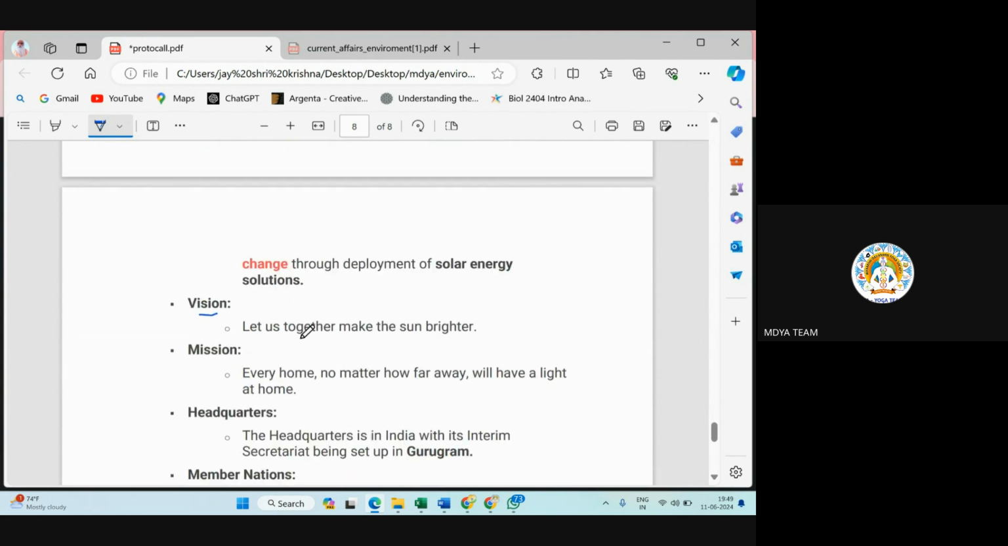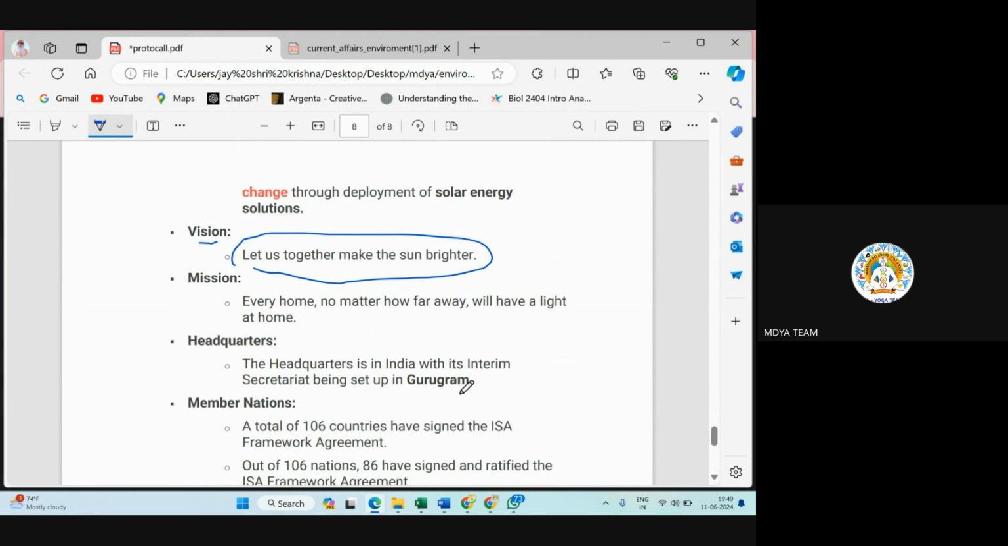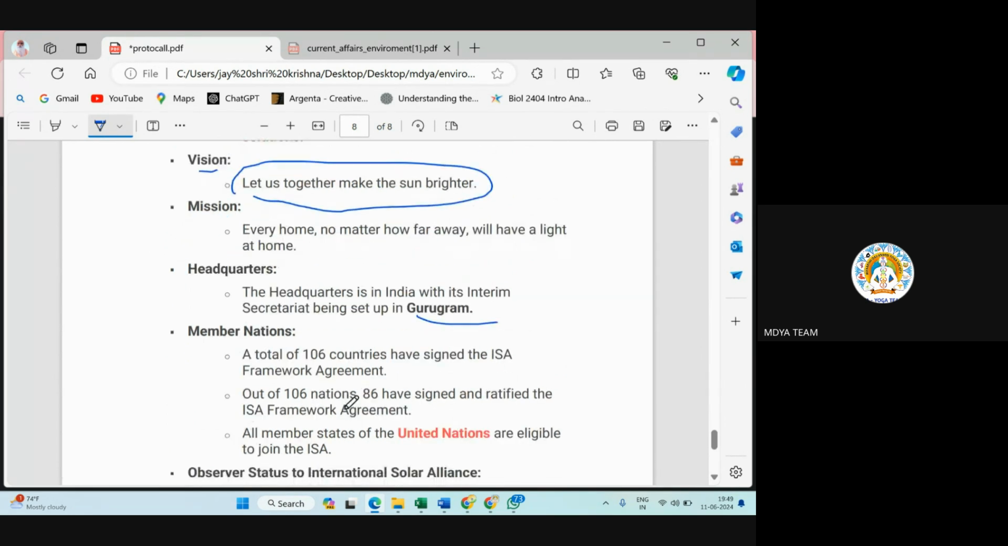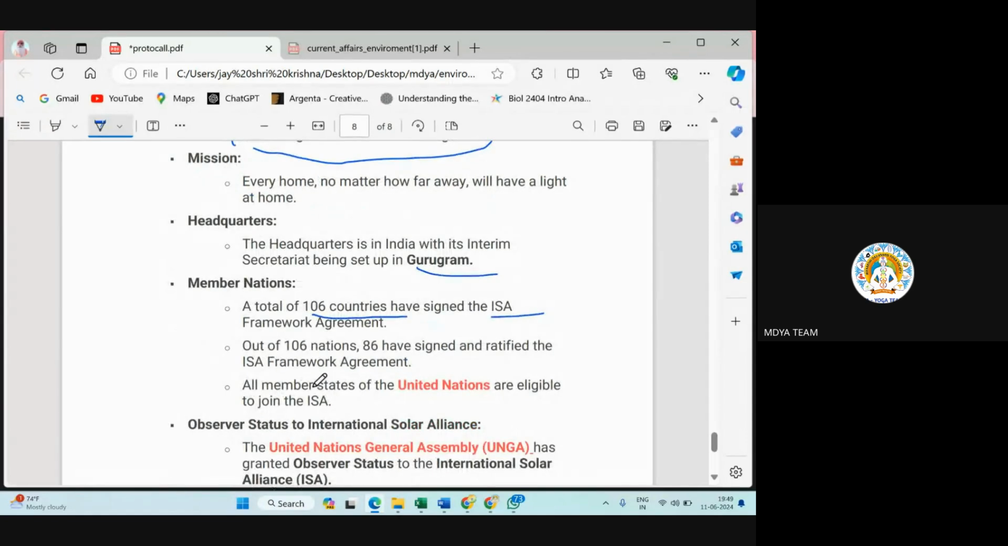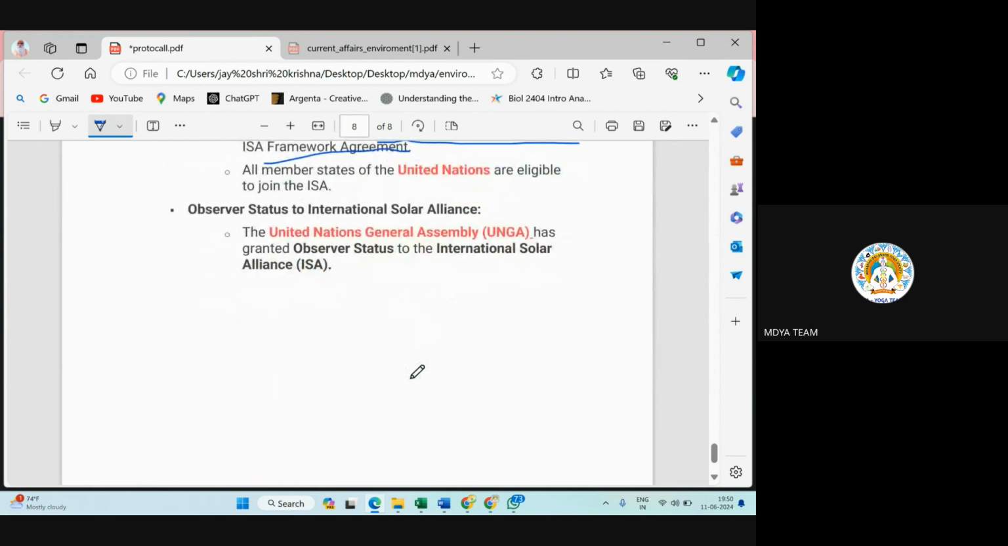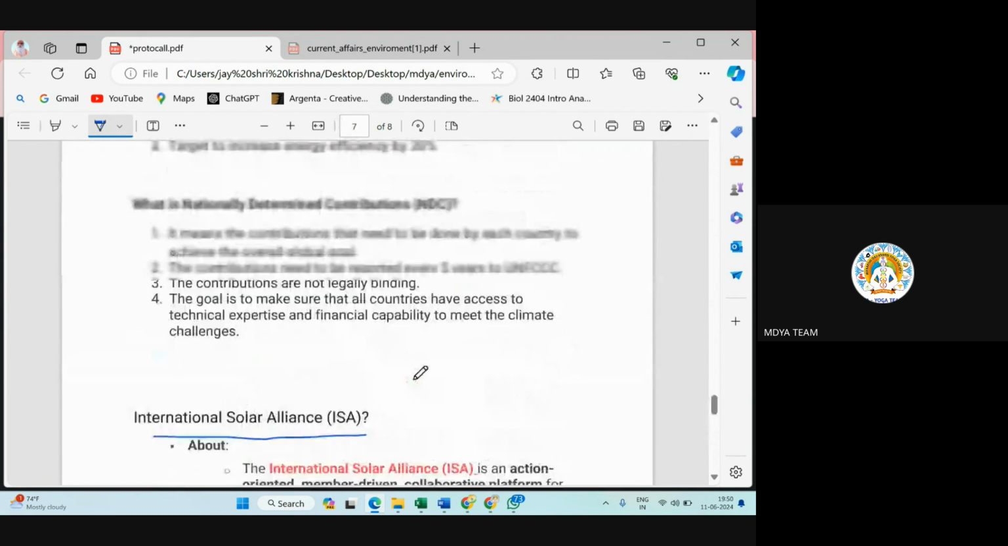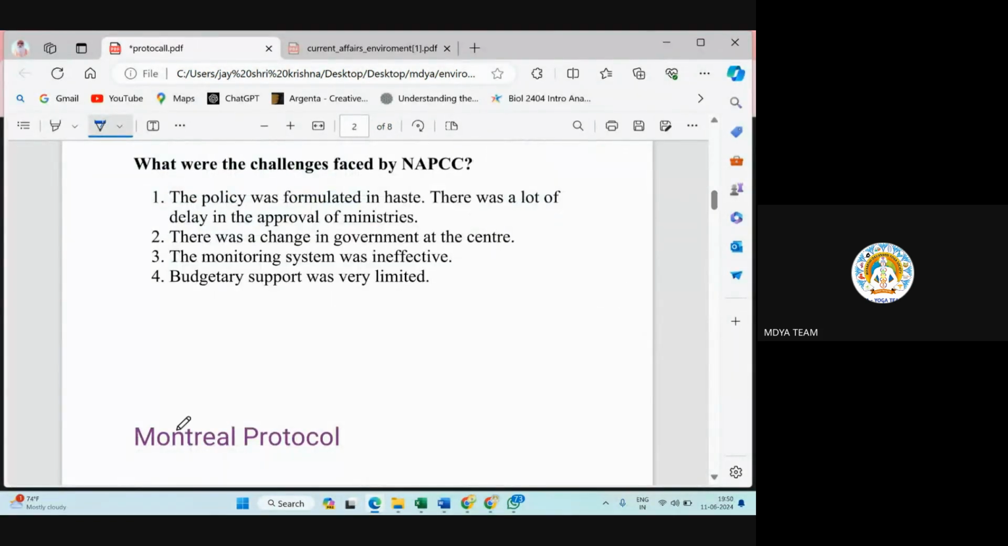Next, vision. They have this line: let us together make the sun brighter. And the headquarters is in Delhi, Gurugram. Total 116 countries are now members of this International Solar Alliance. And out of these 106 nations, 86 have signed and ratified the ISA Framework Agreement. It means 106 are now members of this ISA, and out of these 106, 86 are working for this ISA. Okay, so these are all important protocols which are in our syllabus.